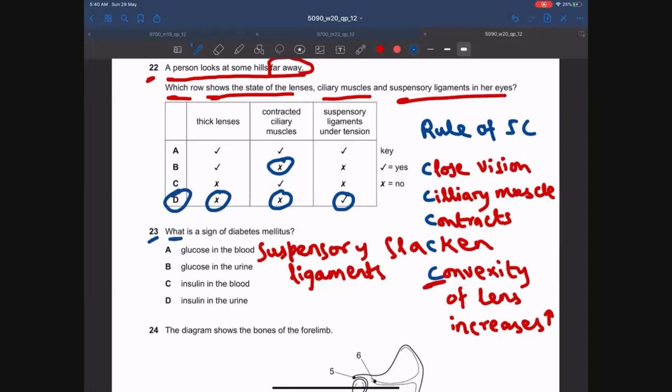Okay. What is the sign of diabetes mellitus? The sign of diabetes mellitus is glucose in the urine. Guys, glucose never appears in the urine of a healthy person. Glucose always appears in the urine of a diabetic person, right? We all have glucose in the blood, so this is normal. Insulin in the blood is normal. Insulin in the urine is normal. However, the glucose in the urine is not normal. Glucose is only found in the urine of a diabetic person.